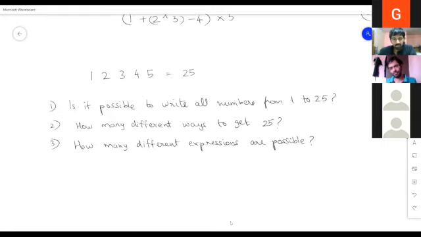So I think we will stop here. It's 4:05, right? So yeah, Shiv, do you want to give any other question or discuss anything? Oh, yeah, these questions are nice, especially the last one is very nice. The number of possible expressions that you can form with these numbers. So are you also including exponent? Yeah, okay, we will include exponent also. So exponent, plus, minus, multiplication and division. What is the number of possible expressions? It's a very nice question.